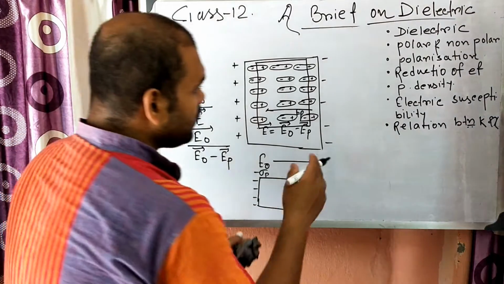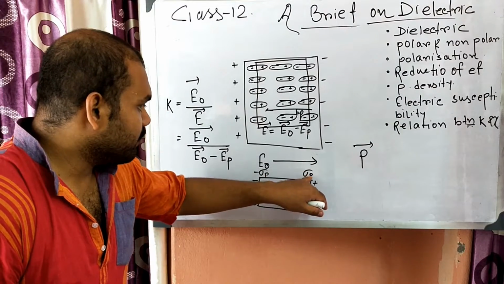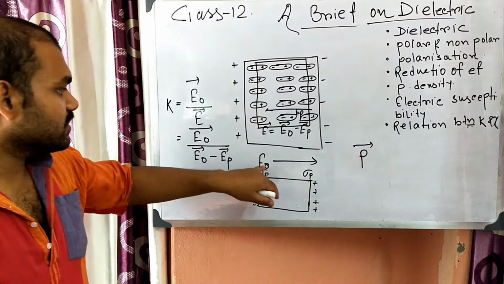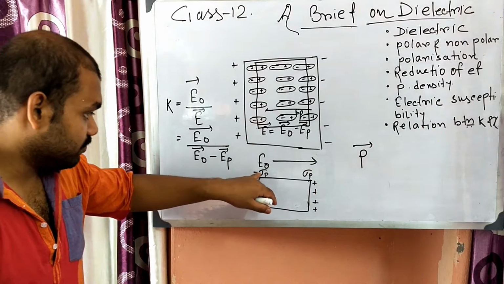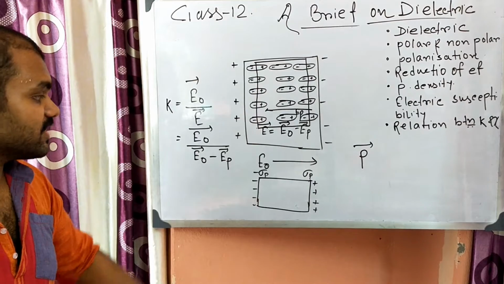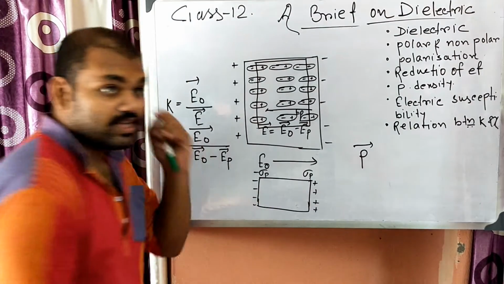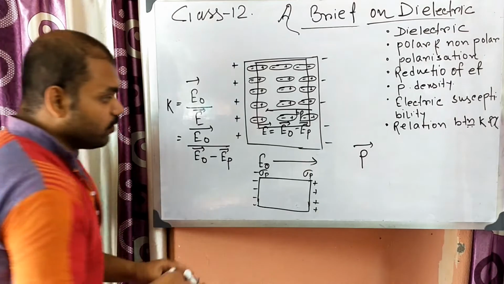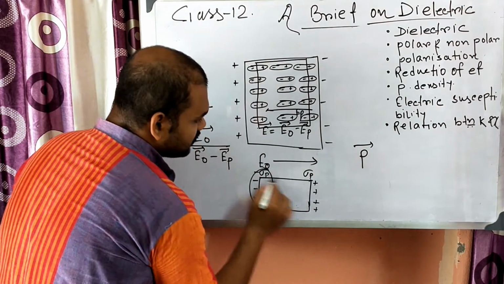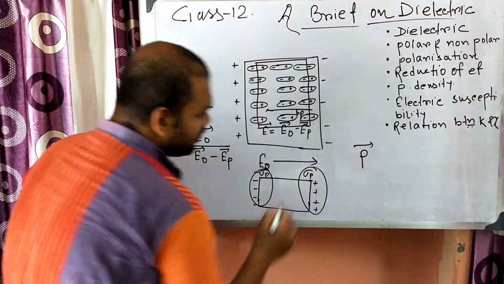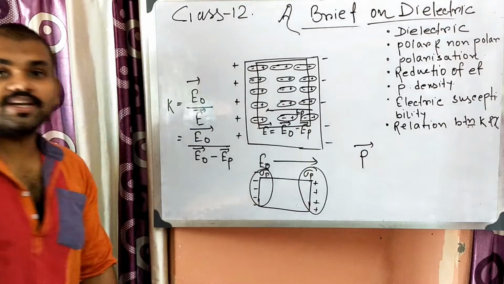Now in this dielectric, positive sigma P is the surface charge density on the right surface and negative sigma P is the surface charge density on the left surface. This portion has the negative charge and this portion has the positive charge, so a net dipole moment is created.